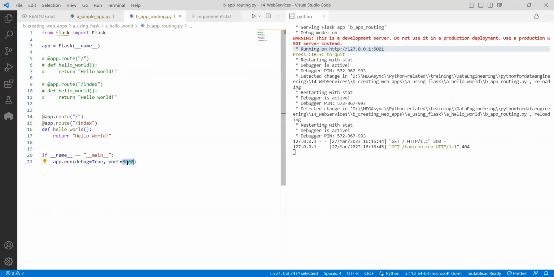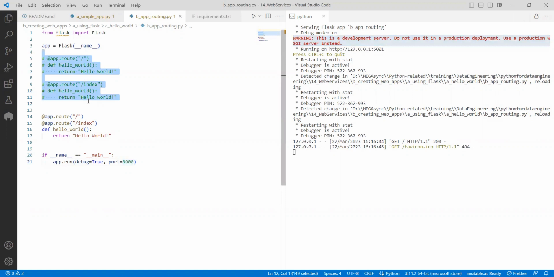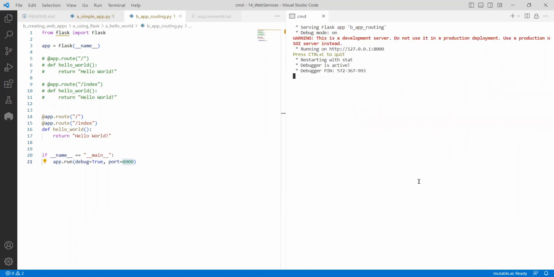Oh, so though you have changed it in the middle, the port changes cannot be taken in the middle. The server changes, the code changes, it will activate. But if you change the port in the middle, it cannot be done. So it is saying, hey, I am running on this port 5001. Though I changed it to 8000, that cannot be done. And all these things are only in dev. In production, we don't do all these things, right? You don't change the code when something is running. So only in the dev server we do.